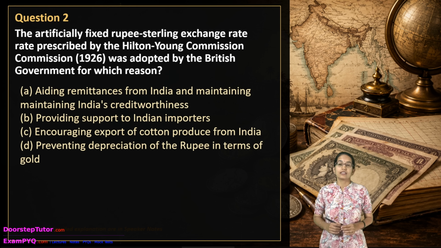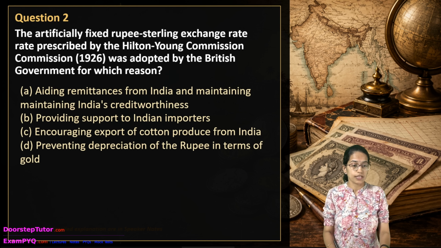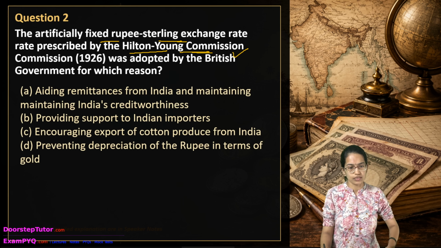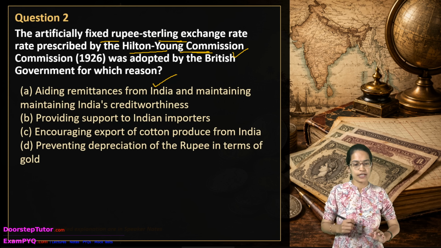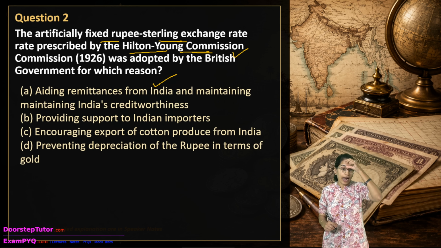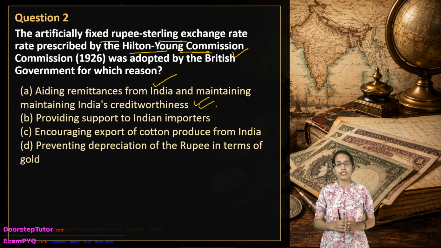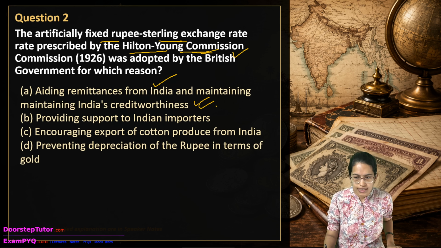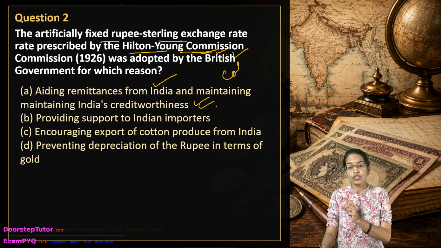Now the next question is very important in light of India's exchange rate fluctuating over the period. This question says the artificially fixed rupee sterling exchange rate, which was prescribed by the Hilton Young Commission in 1926, was adopted by the British government because it aided remittance from India and maintained India's creditworthiness. The rupee sterling exchange rate after this commission suited the fiscal interest that was very important for the colonial state.